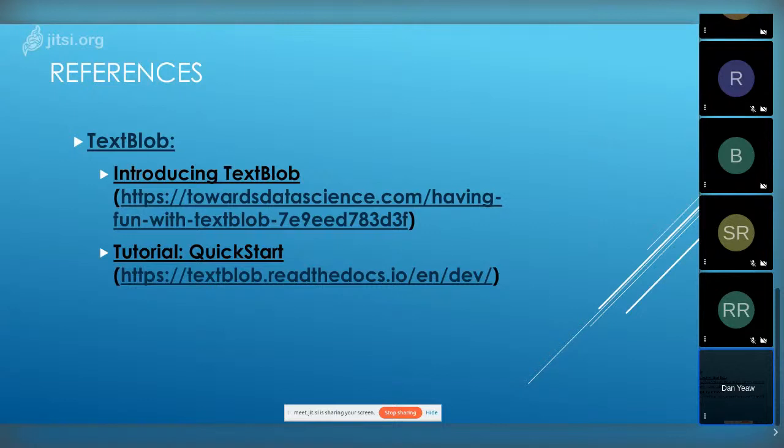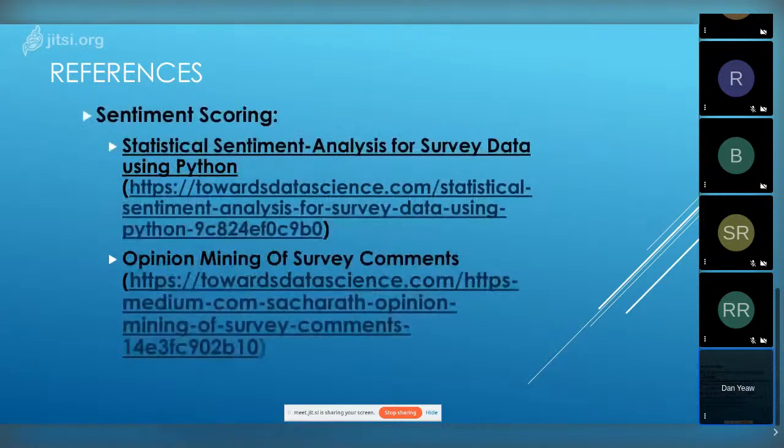So the next slide should have NLTK sentiment score. Okay, here's the stuff in Medium. We have some people playing with opinion mining and sentiment analysis, two articles that look at the same idea from different viewpoints.